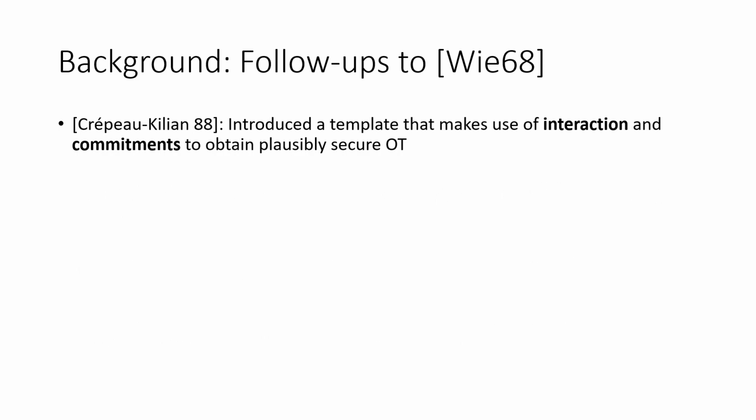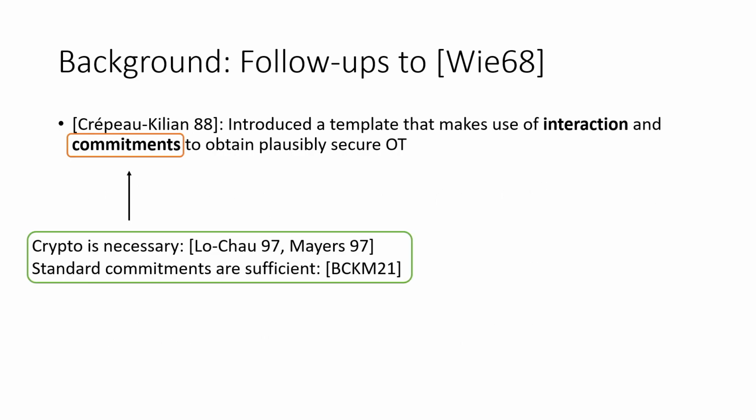Right, so if we go back to this Crépeau-Kilian template and look at this component of a commitment, by now we really understand this part of it. We know that some cryptography is necessary, and this was proven in the 90s. Some cryptography is necessary for OT, even if we use quantum communication. And by now we know that standard commitments are sufficient, one of the weakest cryptographic primitives you can imagine, right?